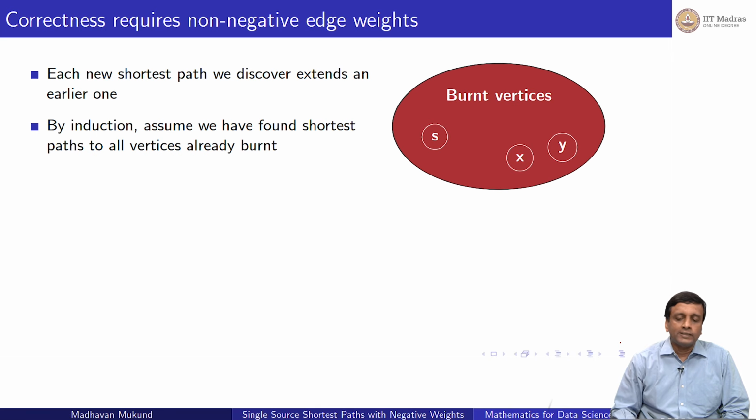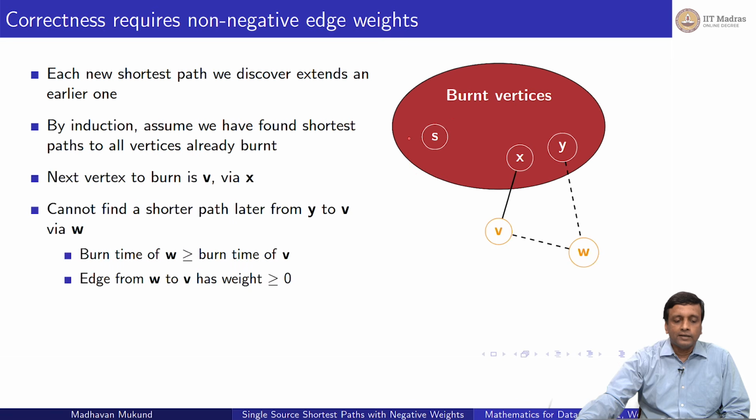So at some point in the algorithm we have a big set of burnt vertices. So all the vertices in this set, we have the starting vertex, which now I have called S just to denote it, and then we have various vertices x, y and so on, which we have burnt so far. And what Dijkstra's algorithm now says is, among the remaining, look for the one with the smallest expected burn time, and it will turn out that that will be connected to some vertex in the set by an edge. So it will be the minimum of something plus the edge from x to v. And the argument was that if we now choose to burn v and add it to the set and freeze its time at the current time, we will not be making a mistake.